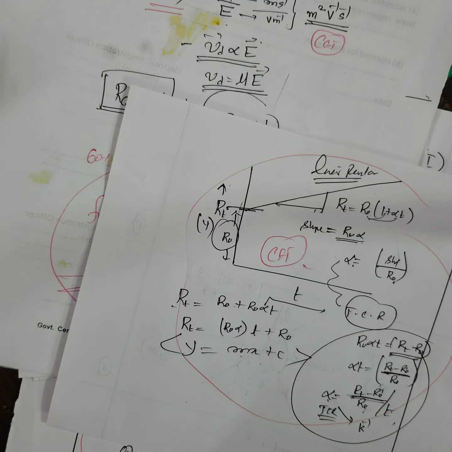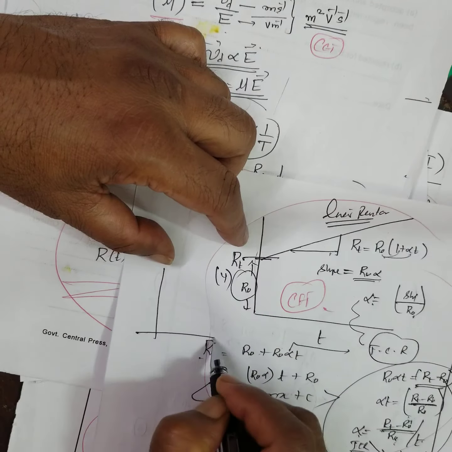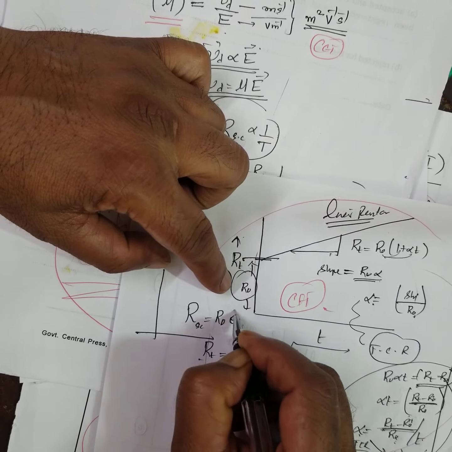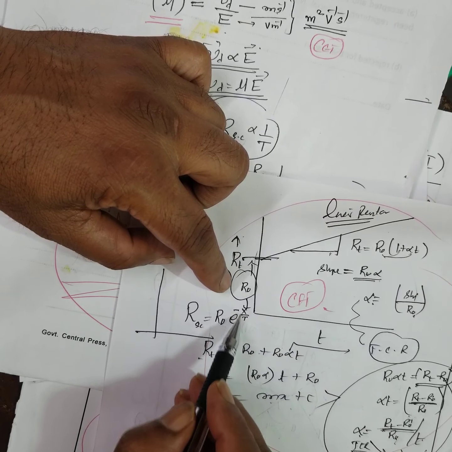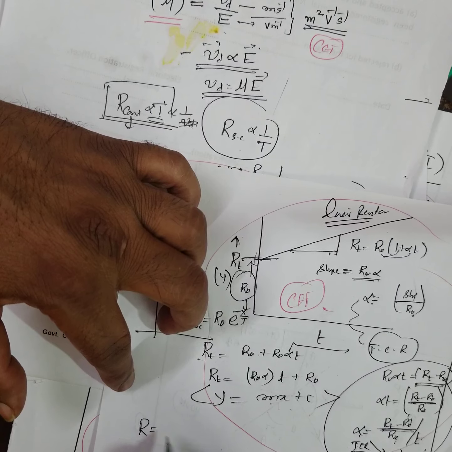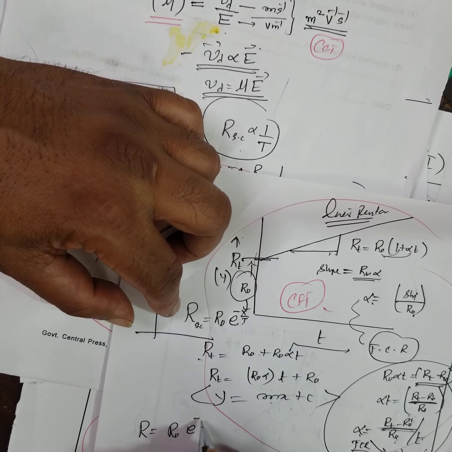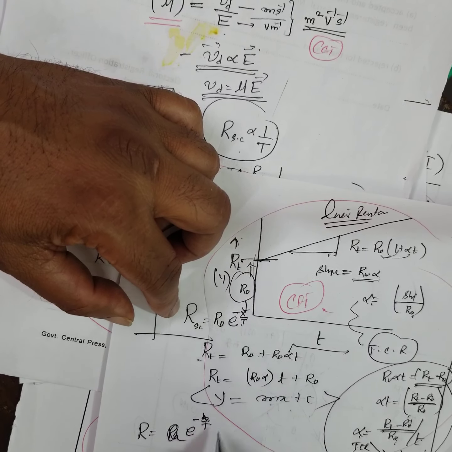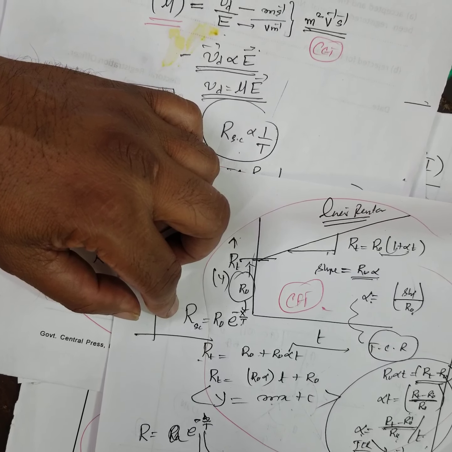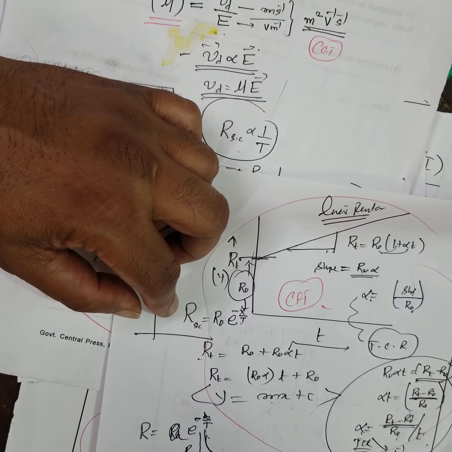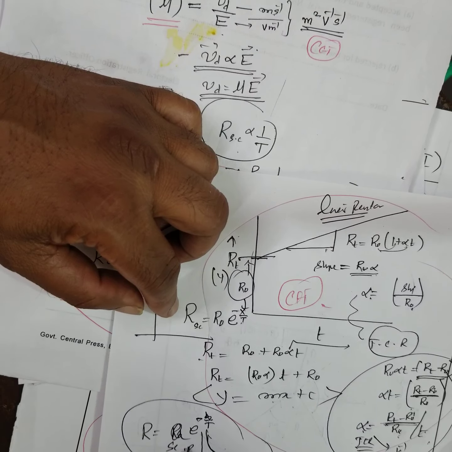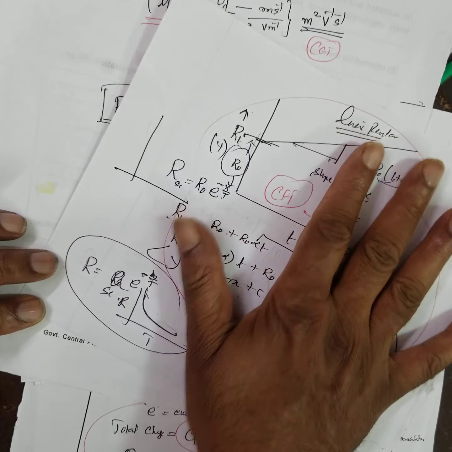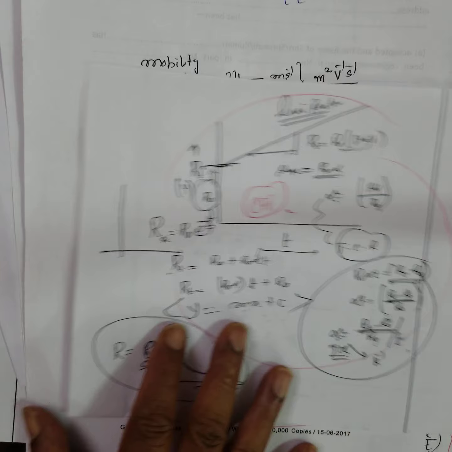But remember, non-linear resistance, how it looks. Here, resistance of a semiconductor is equal to R naught exponential power of some factor versus temperature. That means R is equal to R naught e to the power of minus A by BT. Like this it comes, it is a negative temperature coefficient. It is exponentially decreasing. Resistance decreases with exponential temperature. This is called semiconductor. But just remember all this. That is not for the final exam. Again I am telling you, for your entrance exam.